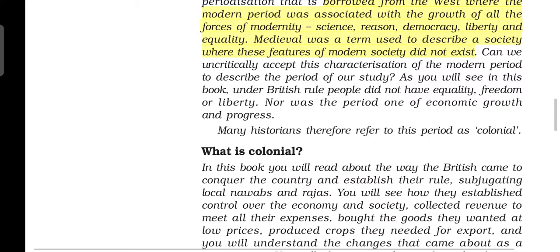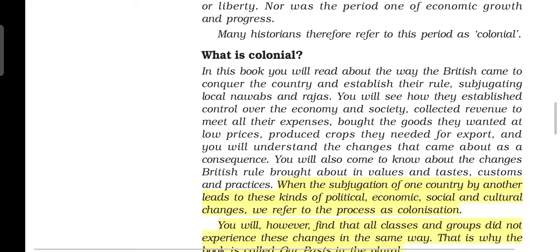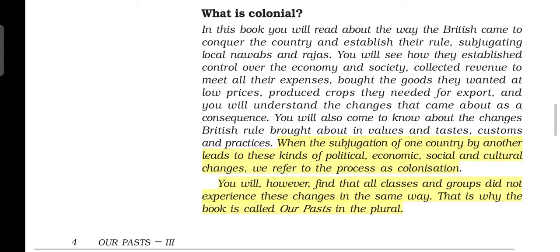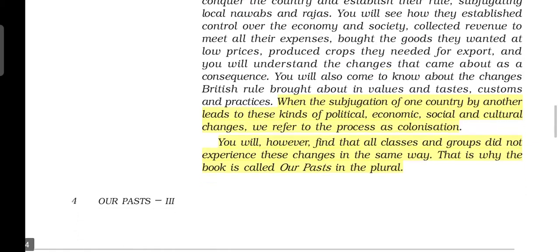Now the historians have also said that the modern period can be called a colonial period. Why colonial? Because colonization means the subjugation of one country by another country in terms of political, economic, social and cultural changes. And what did the British do? They did the same thing.